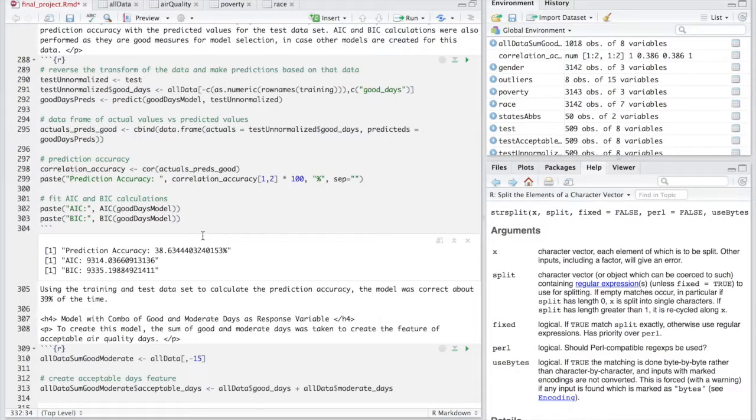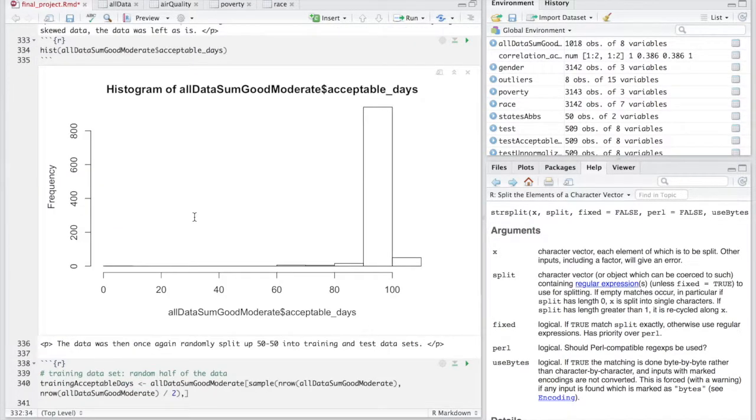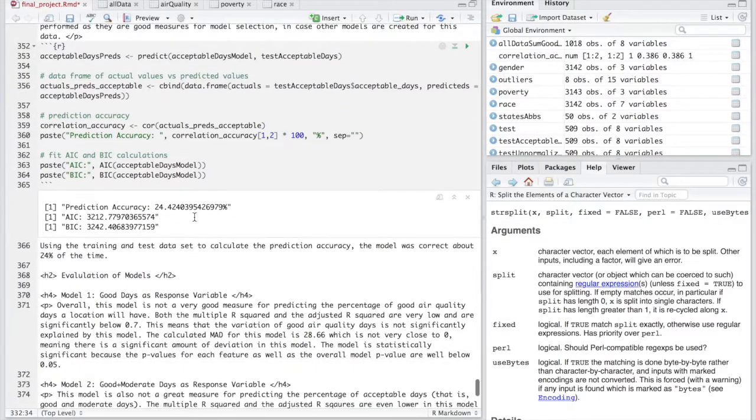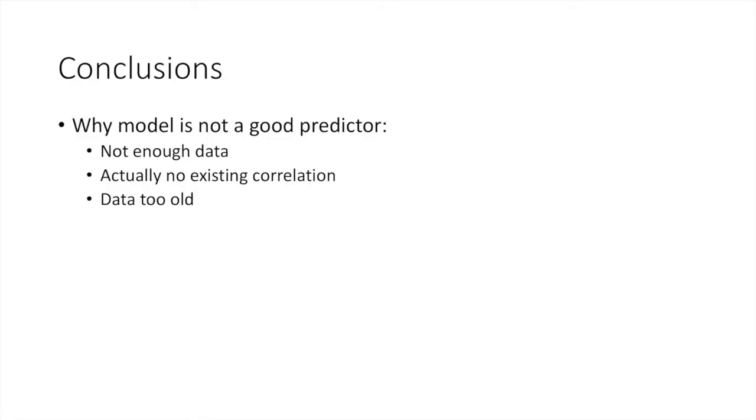So I also ended up calculating the AIC and BIC for both of the models. The AIC and BIC of the second model are much lower than the first model, and this means that the model is more likely to be true and is closer to the truth than the other model. So overall, I hypothesized that building a model with these demographic features would be a good predictor for air quality in the United States. However, from the two models that I built and the data that I aggregated, this does not seem to be the case.